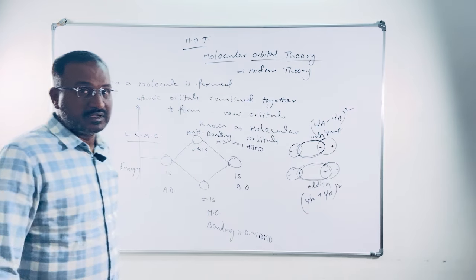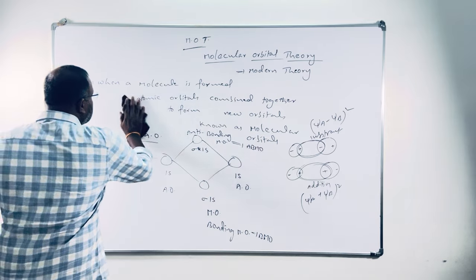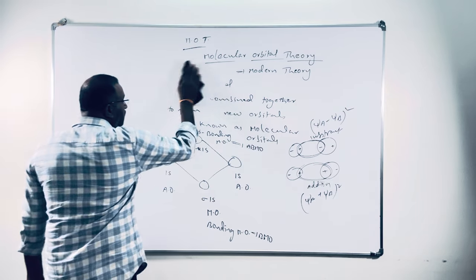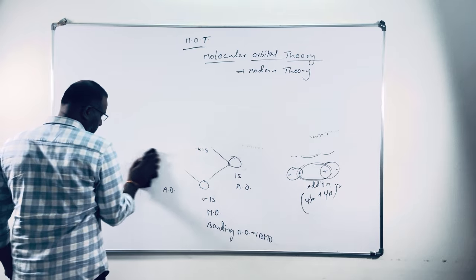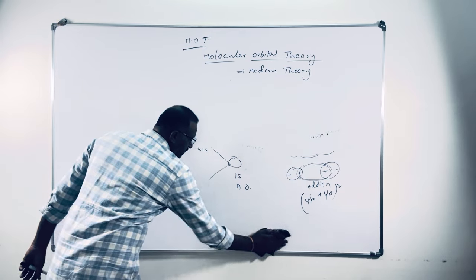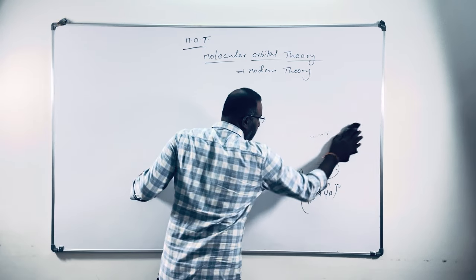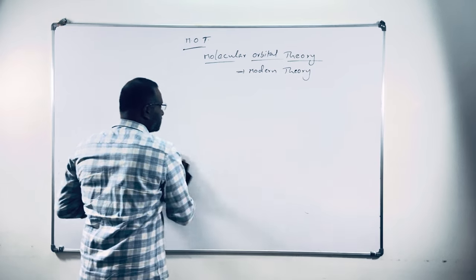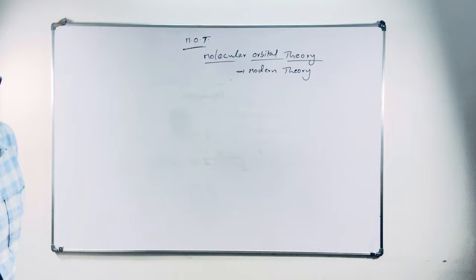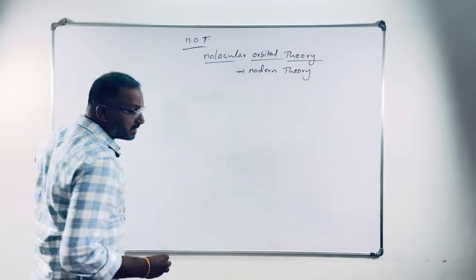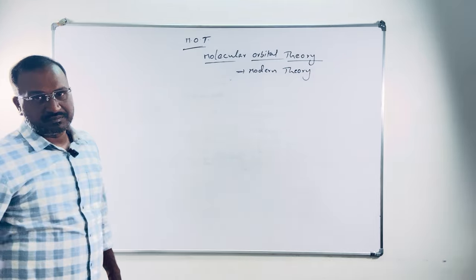After that, let me write how we have to write molecular orbitals for different molecules. Let me see now. Writing is very easy. It is not tough. Let me go from a simple example to a tough example.